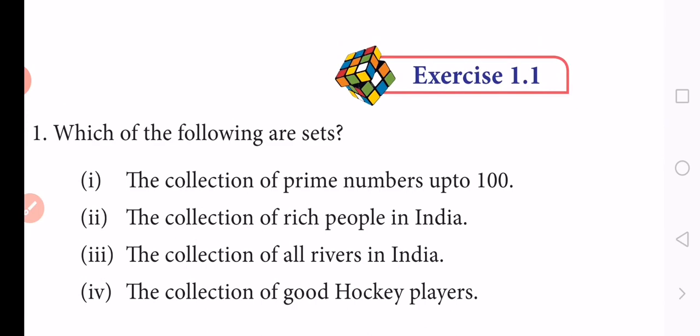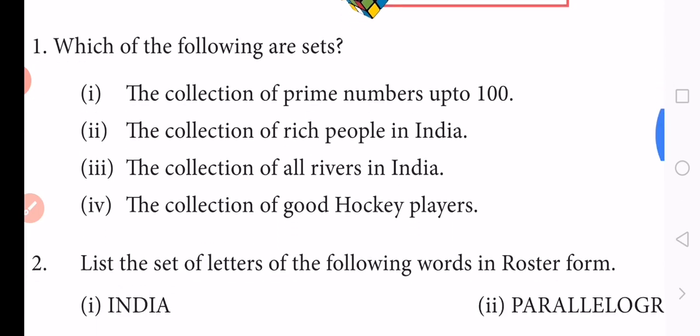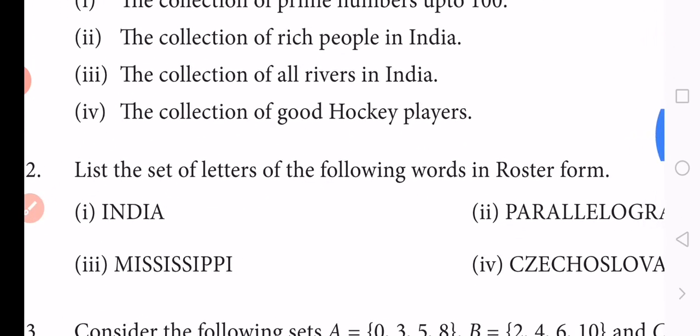You write, with your own thinking, whether each one is a set or not a set. So first one you complete. After that, second one, representation of a set. We discuss it in the next class.